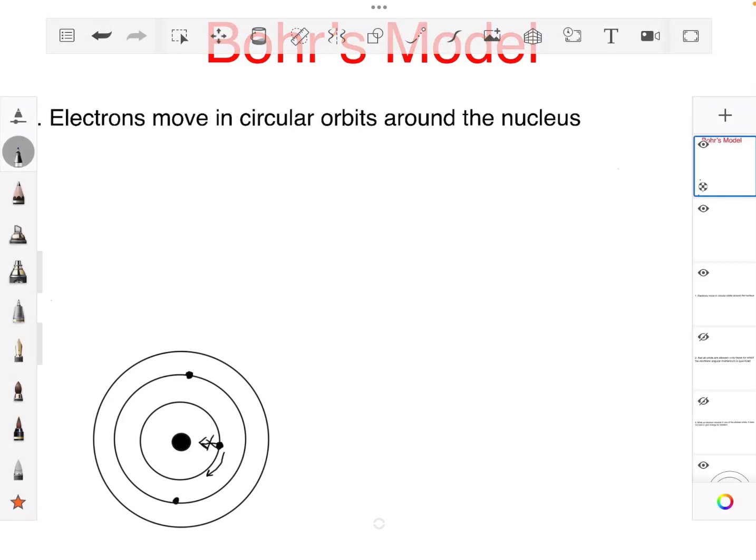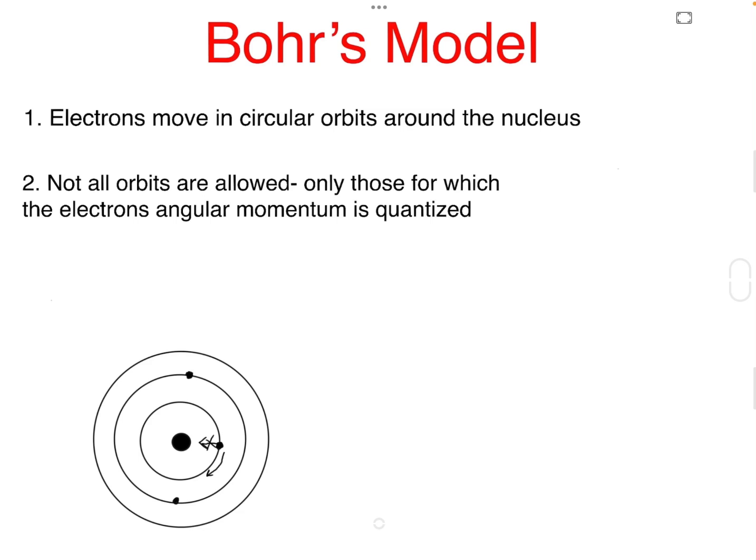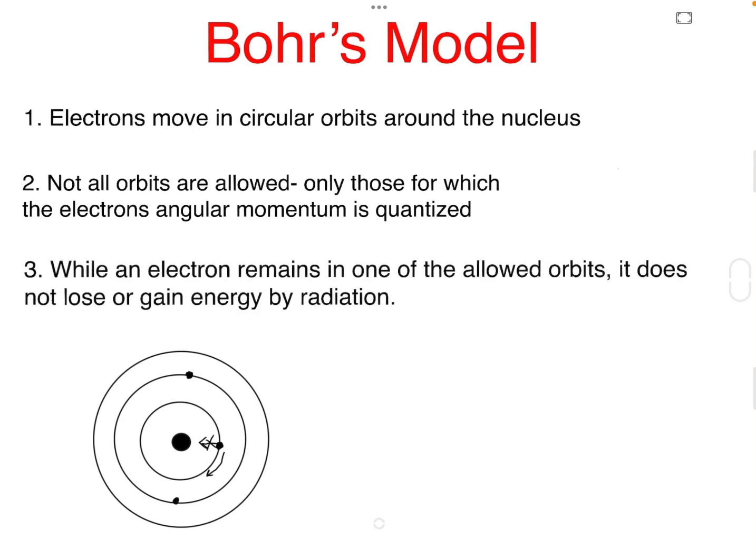The second postulate is that not all orbits are allowed, only those for which the electron's angular momentum is quantized. This means electrons can only occupy certain discrete stable orbits with fixed energies. The third postulate is that while an electron remains in one of these allowed orbits, it does not lose or gain energy by radiation as long as it stays in the same orbit.